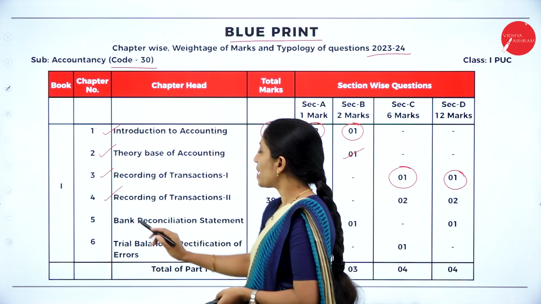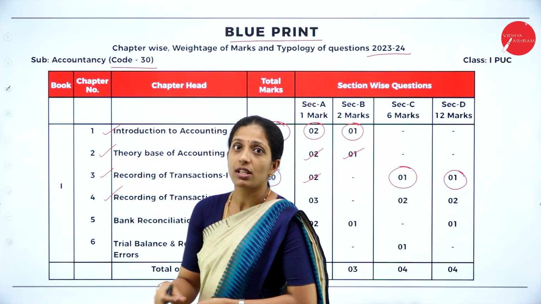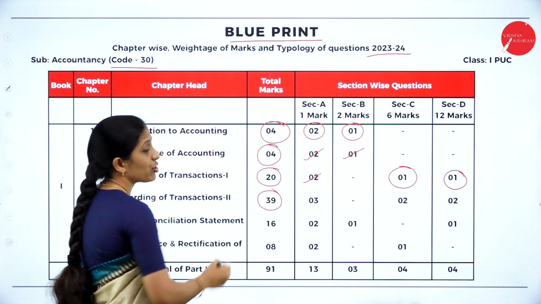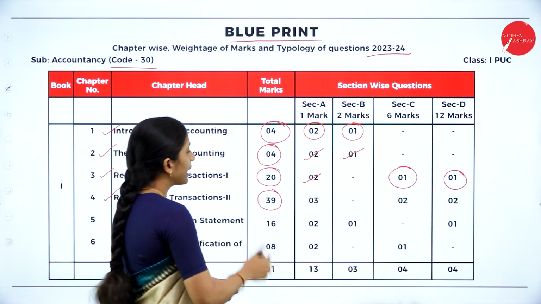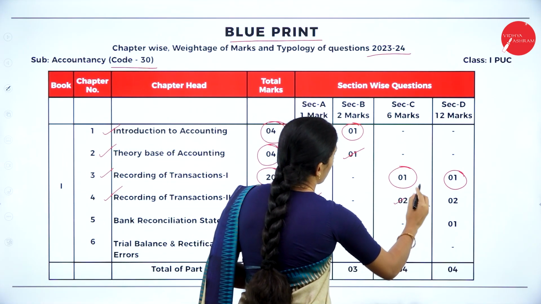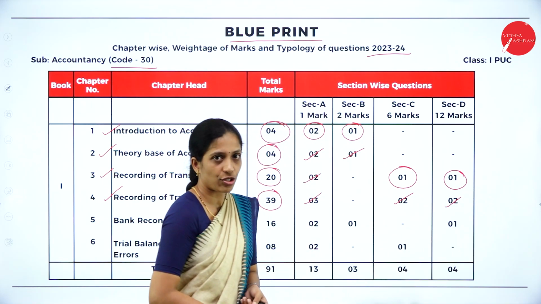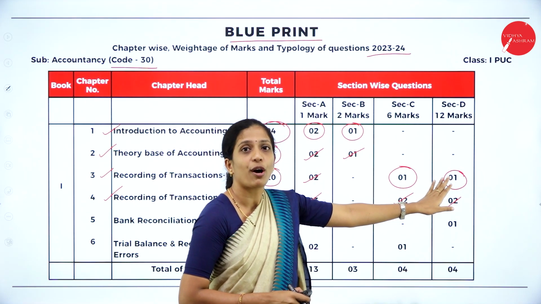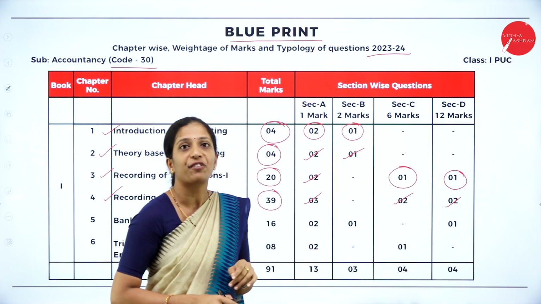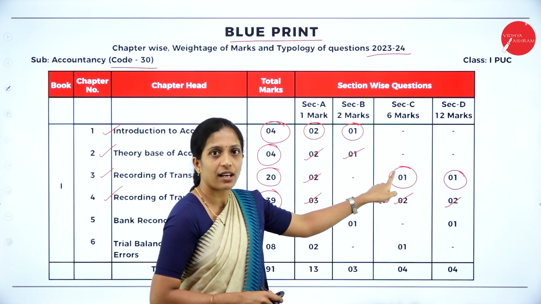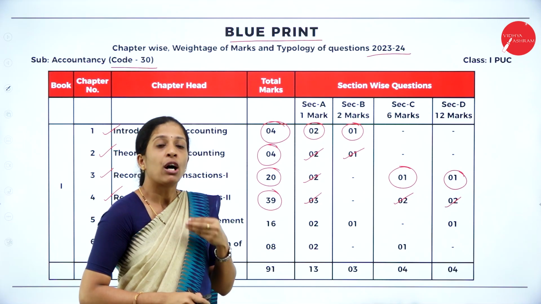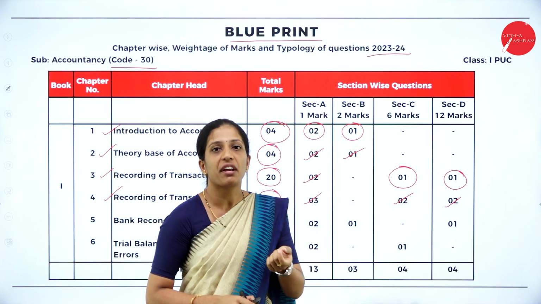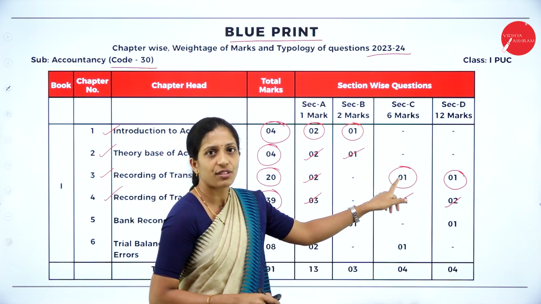Now coming to your fourth chapter, Recording of Transactions 2. This is also a very important chapter from the examination point of view. The total weightage is 39 marks, where you will get 1 mark 3 questions, 6 marks 2 questions and 12 marks 2 questions. The expected 12 marks question is a problem on journal entries, that is under Recording of Transactions 1, and the 6 marks problem will be an accounting equation problem or classification of accounts into assets, liabilities, capital, revenue as well as expenses. So those classifications will be there.